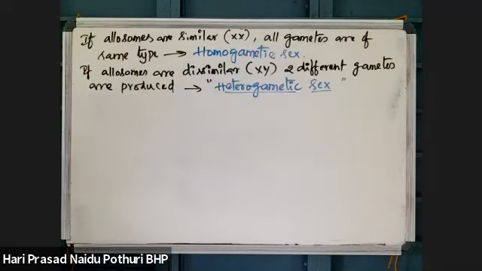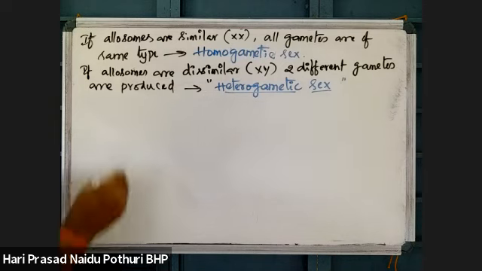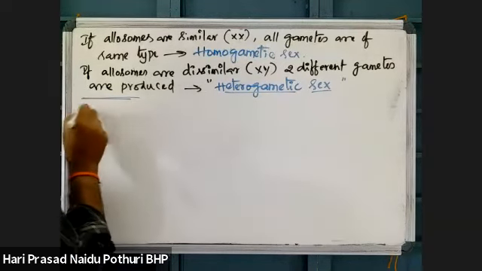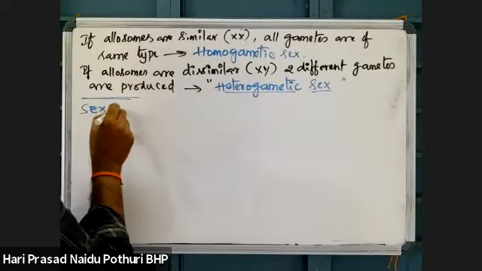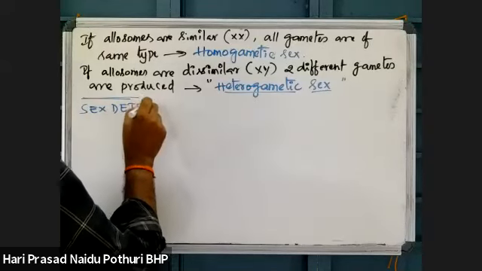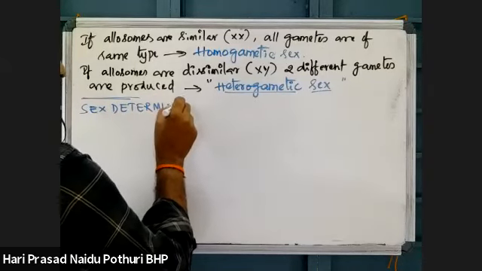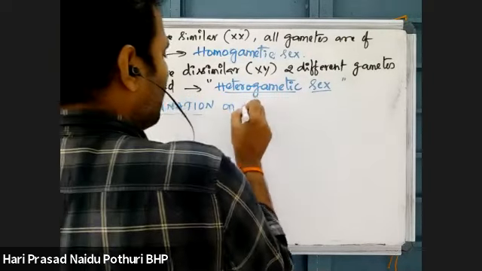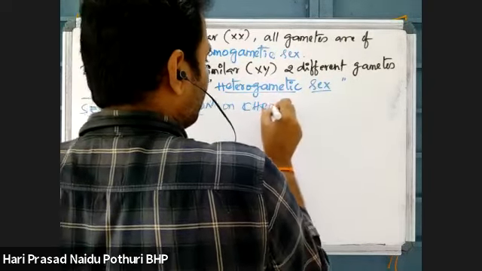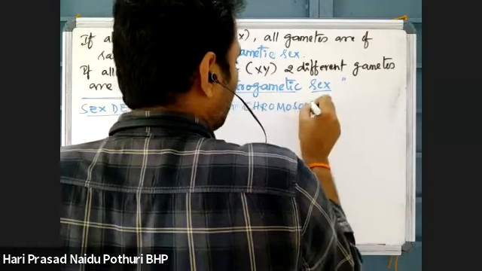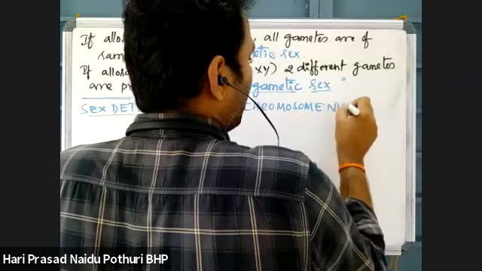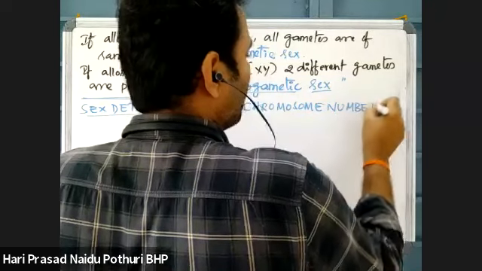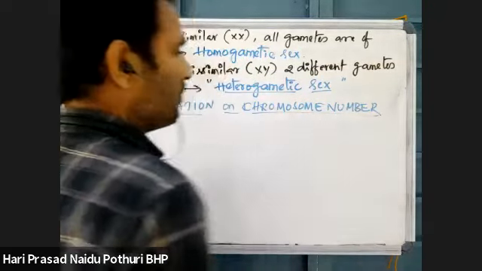Okay, see some examples. Now, methods of sex determination. Chromosomal basis, I told you, sex determination is based on the number of chromosomes, the number of allosomes or autosomes.